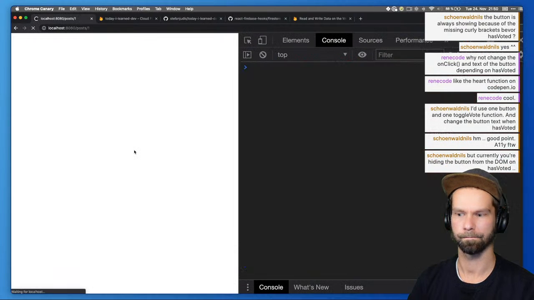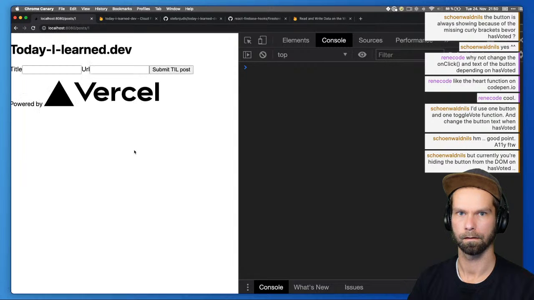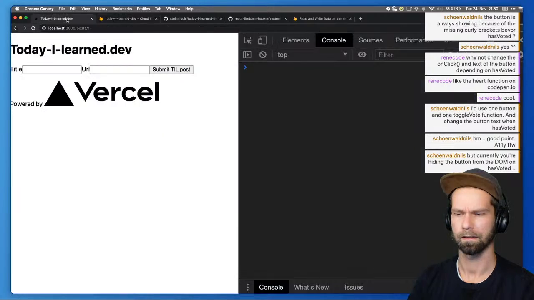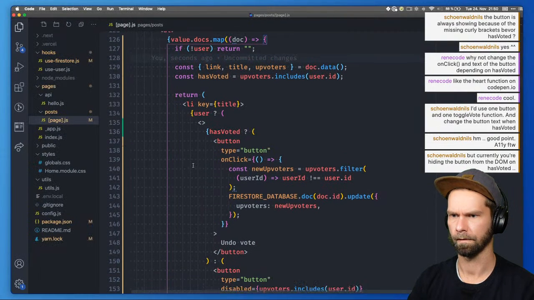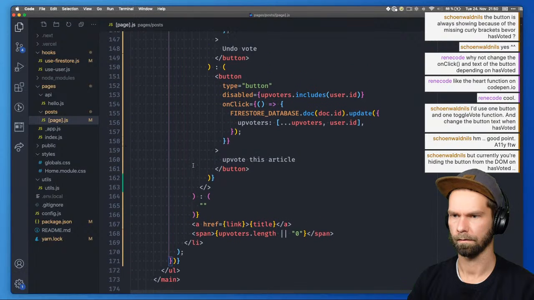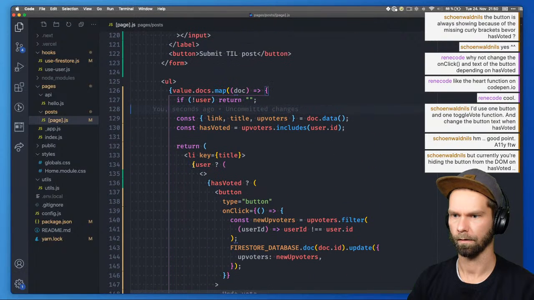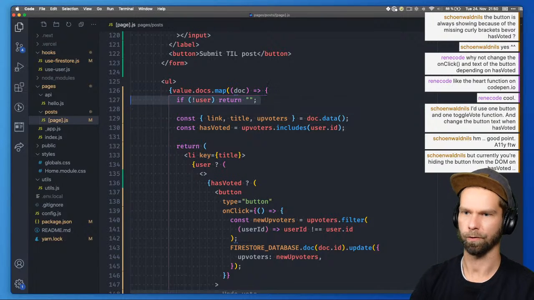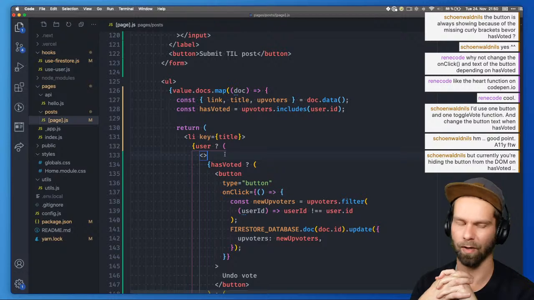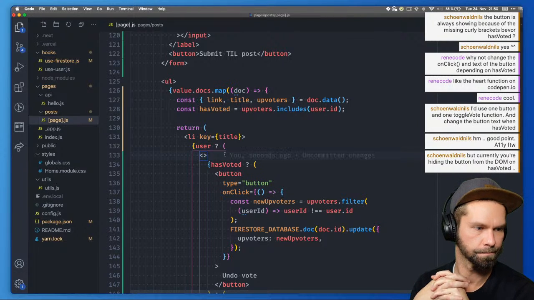Let's see. Did I clean up all the posts? What's happening here? No. So that's not gonna fly. Okay. So that's not gonna work because we still want to iterate over all the posts that are in Firestore.